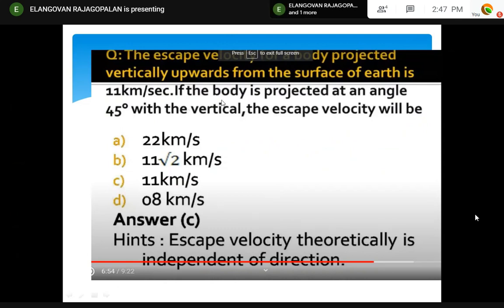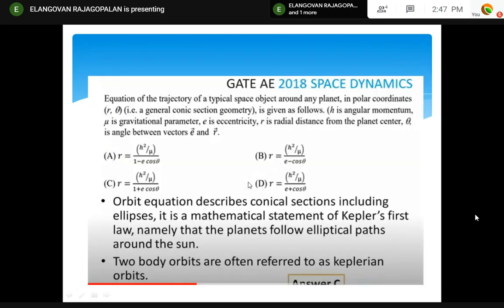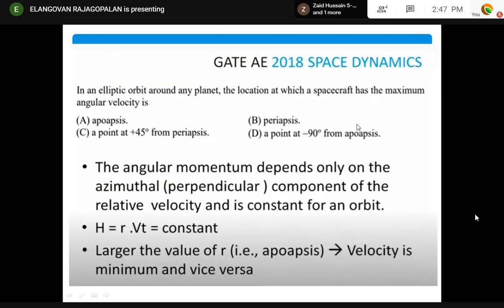A body is projected upwards from the surface at an angle of 45 degrees with the vertical. What is the escape velocity? Don't worry, escape velocity is the same, 11 kilometers per second. It can be projected at any angle, whatever angle you project, escape velocity is the same. This is one of the GATE questions. If you want to take it, it's 11 kilometers per second. Right. This is another question. These are from standard formulas they may ask sometimes, but very rarely.